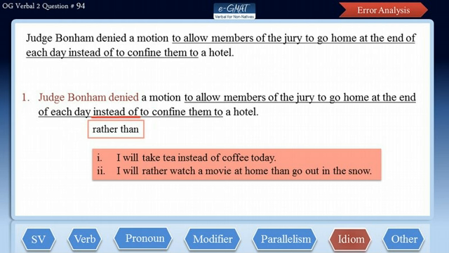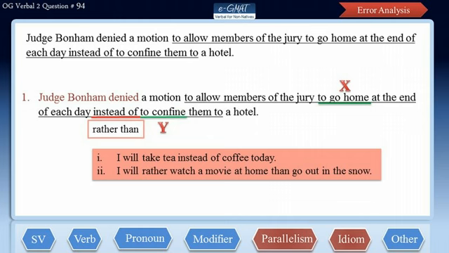Again, the two entities preceding and following the marker instead of are not logically parallel. To go home stands for entity X and to confine stands for entity Y. Now, to confine seems to suggest that the jury members brought confinement upon themselves, which is not logical. Hence, we have a parallelism error here.